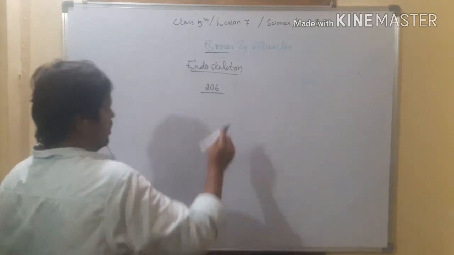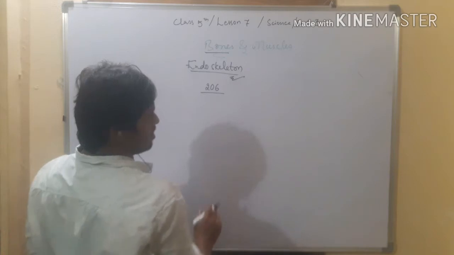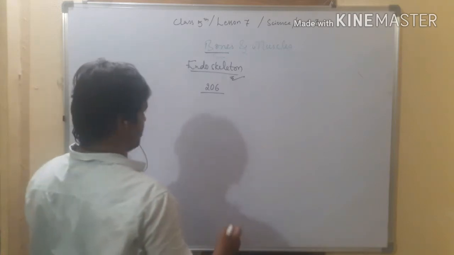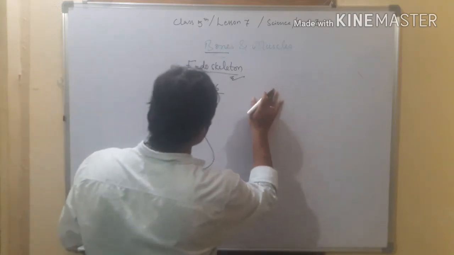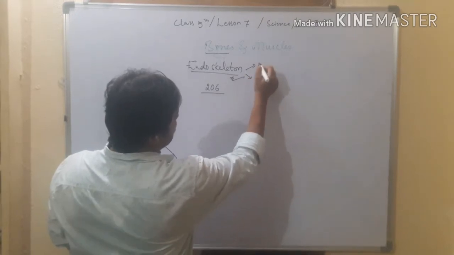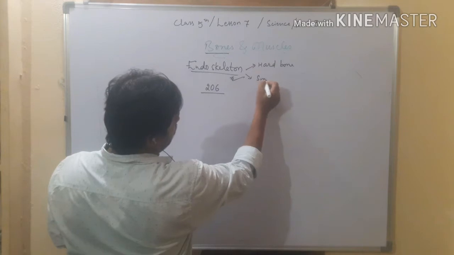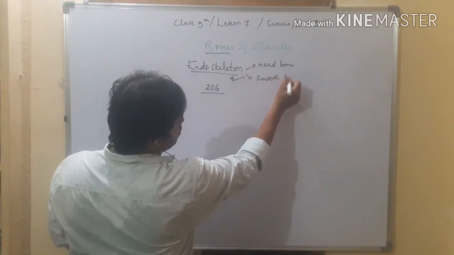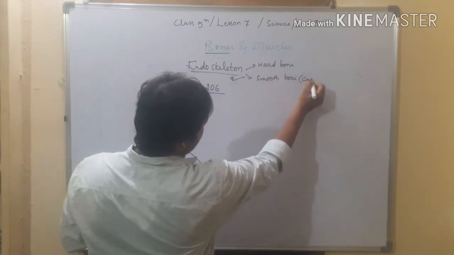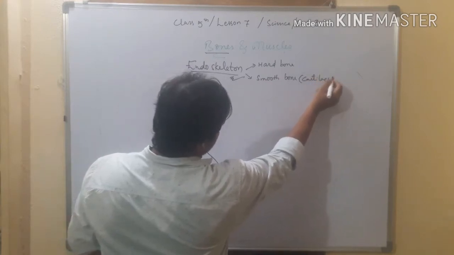Let us see what kind of bones are present in our body and where they are present. Bones are of two types: hard bone and smooth bone. Smooth bone is also called cartilage; we'll discuss it later.